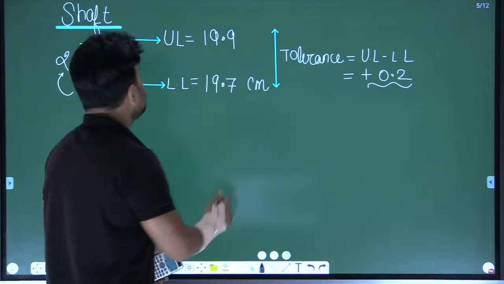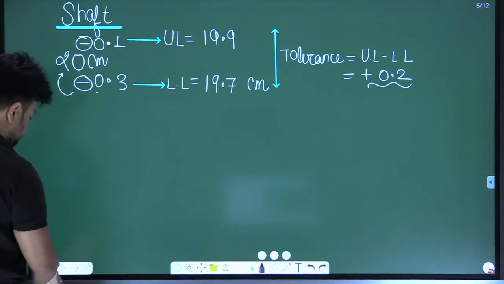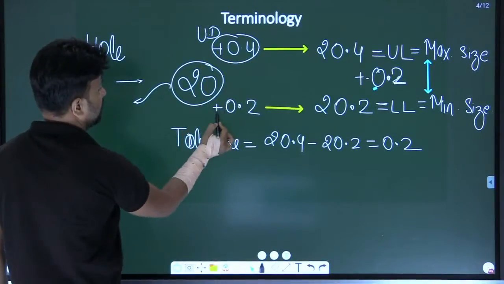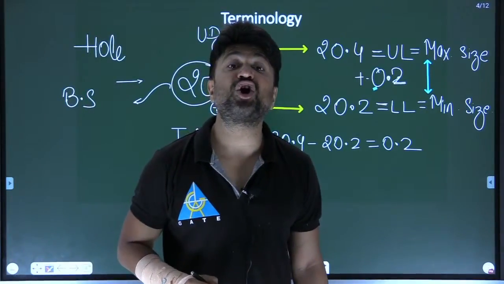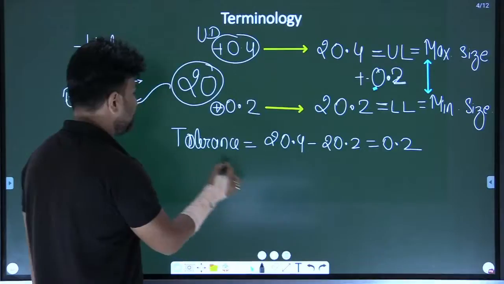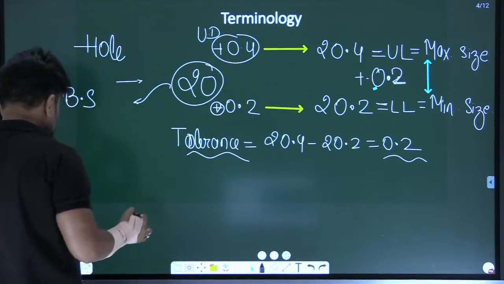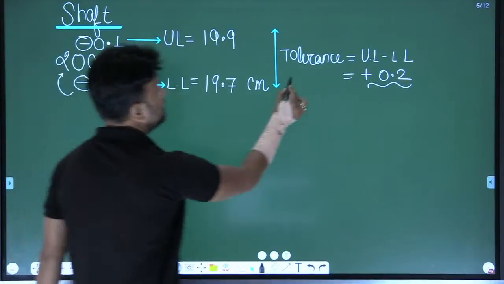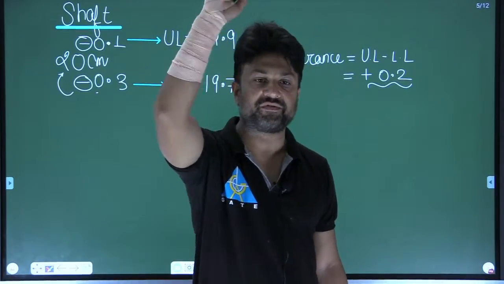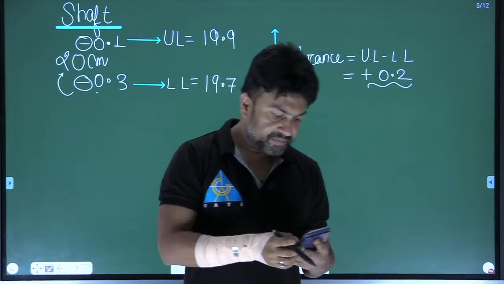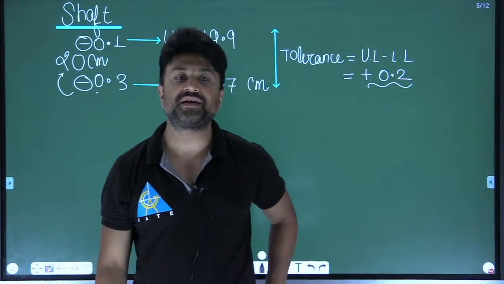Tolerance. My dear, whether the upper deviation or lower deviation is negative, whether the upper deviation or lower deviation is positive, it doesn't matter. Tolerance always comes positive. Whether the deviations are positive or negative, we understood one thing, that tolerance always comes positive. Is that point clear?